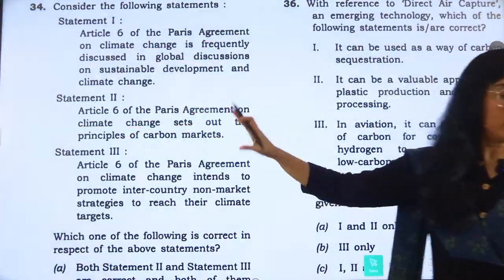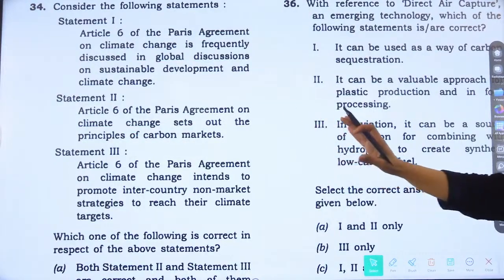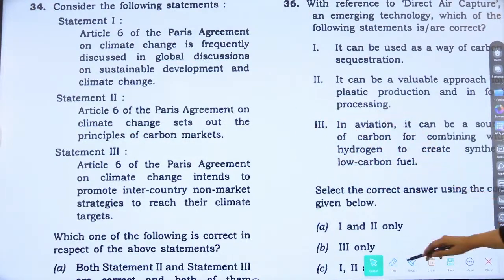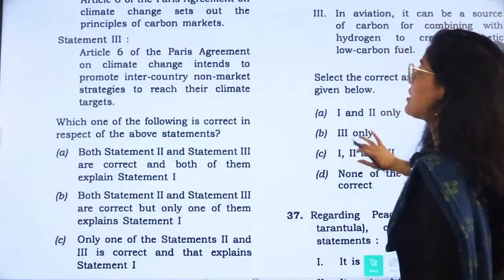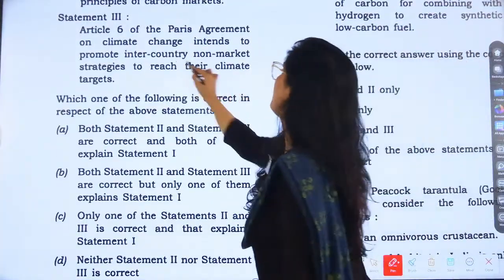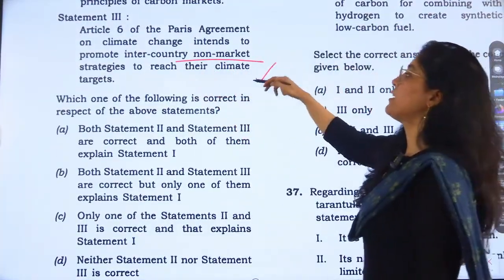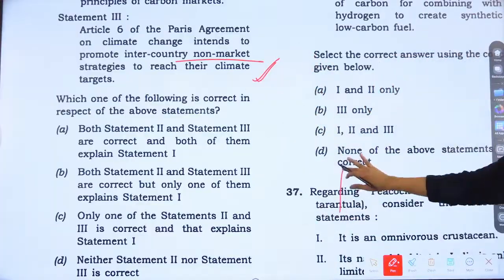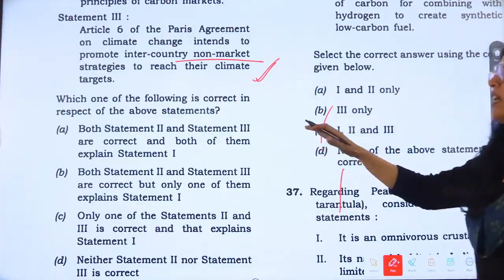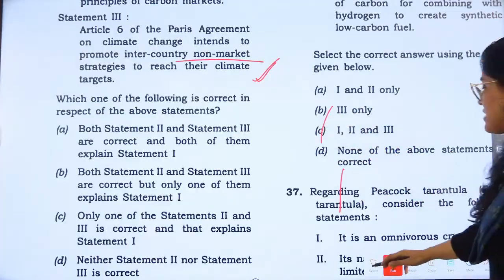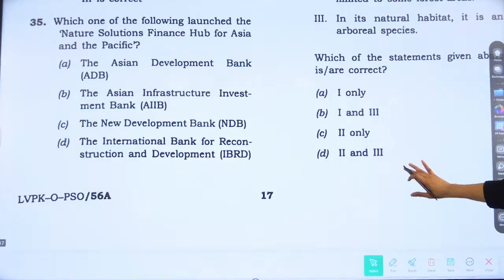And the third statement is also correct, that Article 6 of the Paris Agreement on Climate Change intends to promote inter-country non-market strategy to reach their climate targets. So, answer is A. Both 2 and 3 are correct, and both of them explain statement 1. Now, going to the next question, question number 35.